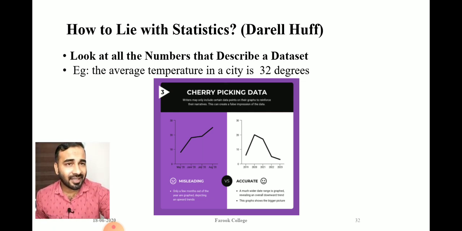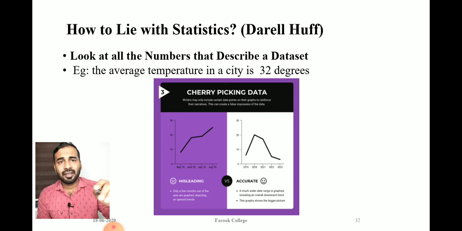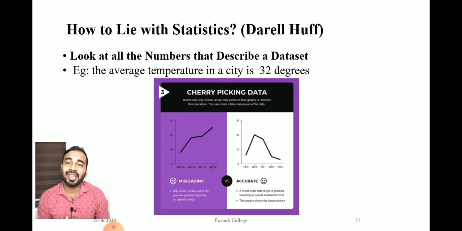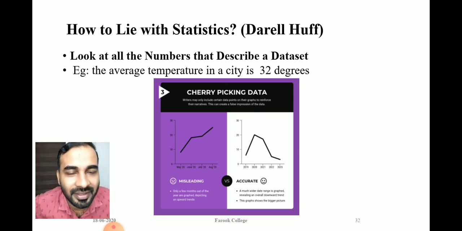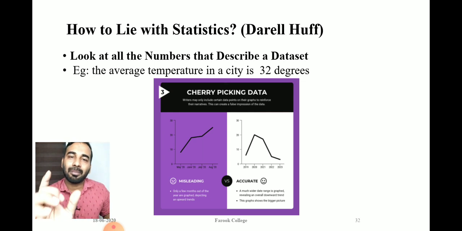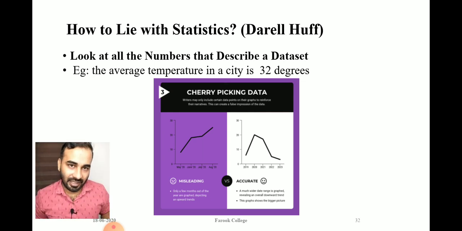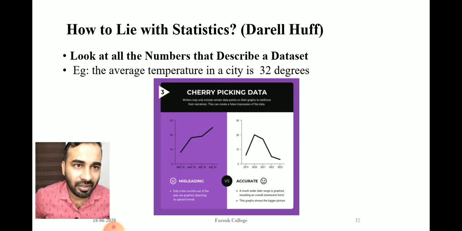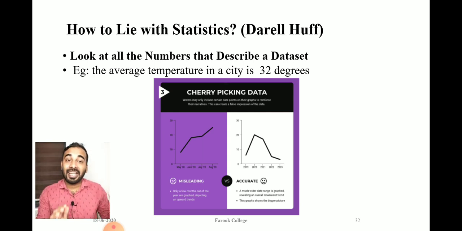Look at the second graph, the same data: increased like anything, then decreased, continuously decreasing. What's the mistake here? In the first graph they are giving only a small number of periods, just 3 months of data. In the second, they are giving 1, 2, 3, 4, 5 years of data.